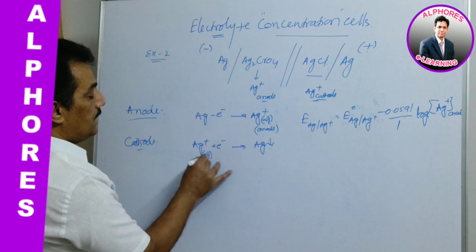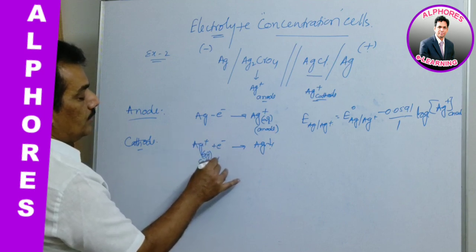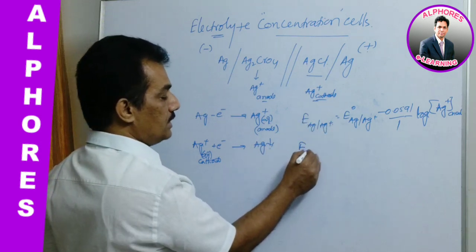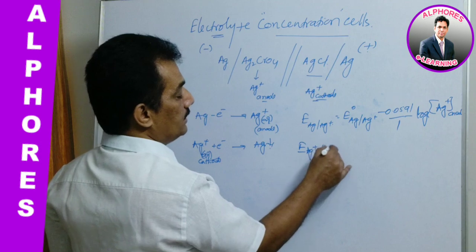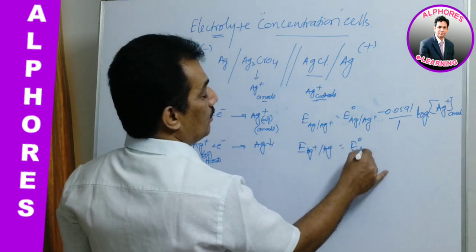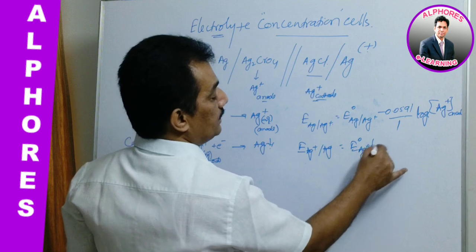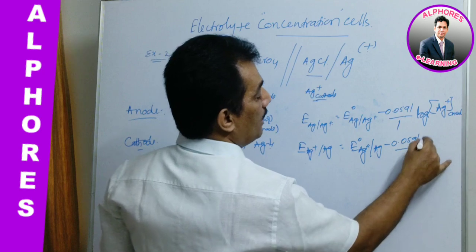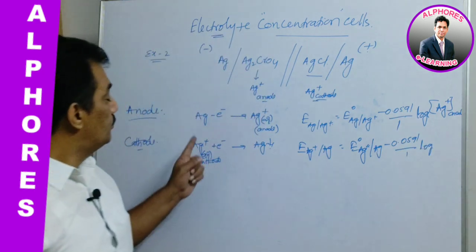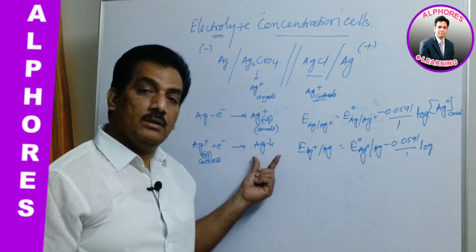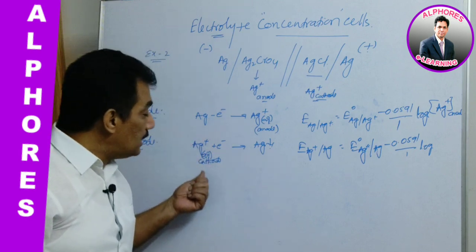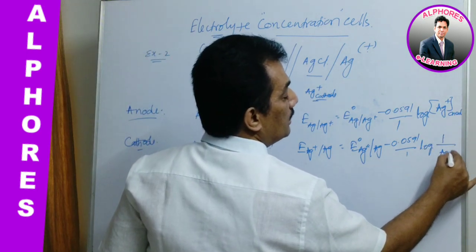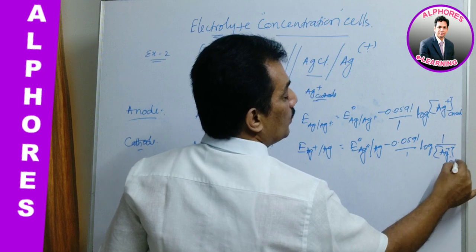This Ag plus is from the cathode. Writing the Nernst equation application for this, Ag plus giving Ag is equal to E naught Ag plus Ag minus 0.0591 by 1 log. Here you observe silver metal is the product and Ag plus at the cathode is the reactant, so it appears in the denominator: Ag plus at the cathode.